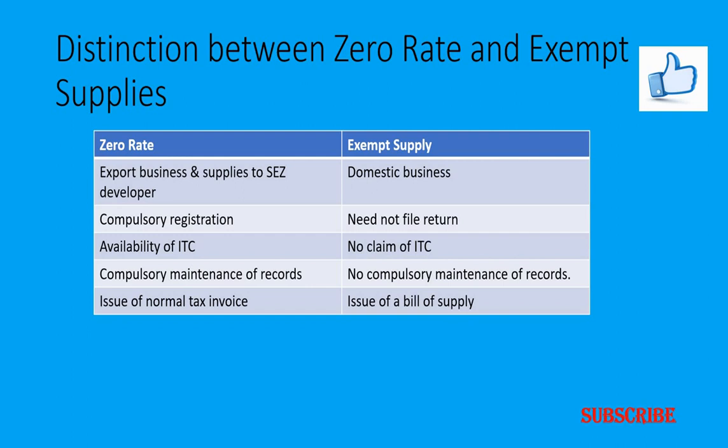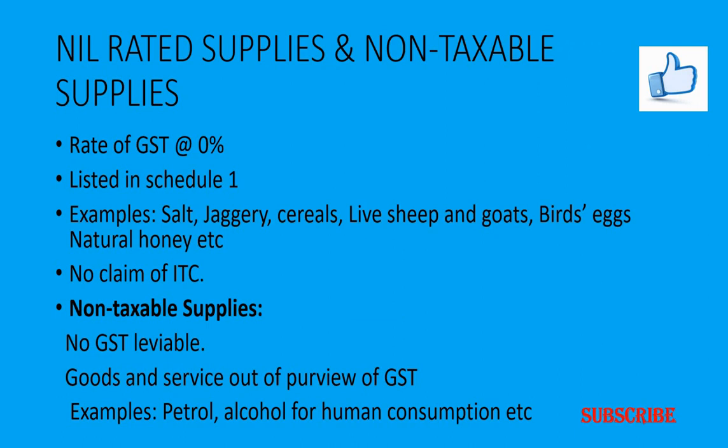In case of zero rate supply, the supplier issues a normal tax invoice, whereas in case of exempt supply, the supplier issues a bill of supply.